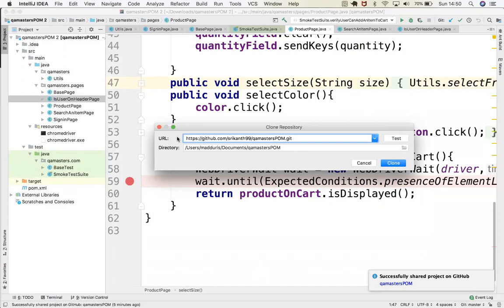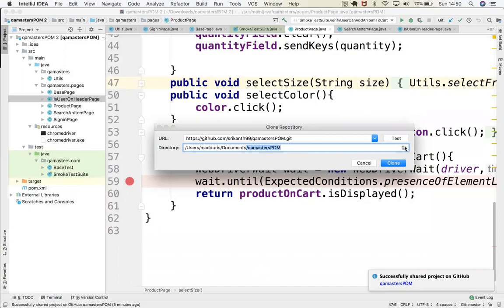When it asks for the URL, this is the URL, and this is the directory in your local machine where you want to store it. You can give whatever folder you want. If you say clone, you can test whether the connection is there or not. If you clone this project from that repository, everything will be copied into your local machine in that folder.